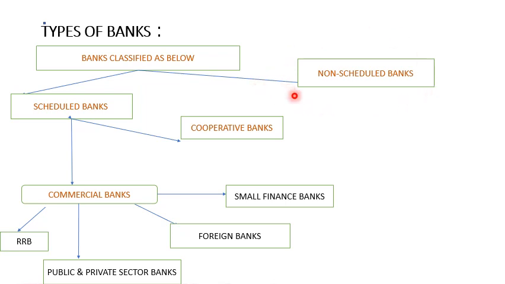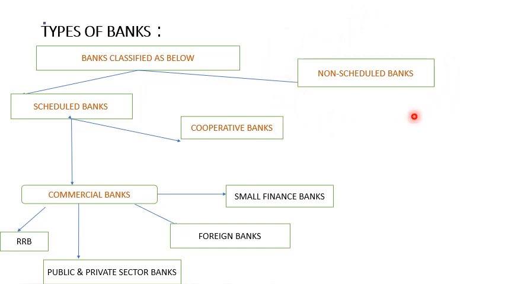And the last is non-scheduled banks. These are banks that don't follow Reserve Bank of India rules and regulations and are unable to comply with its requirements. These banks are not bound by the Reserve Bank's Second Schedule Act of 1934. So, this automatically states that it doesn't protect the interest of the depositors and it's high risk.